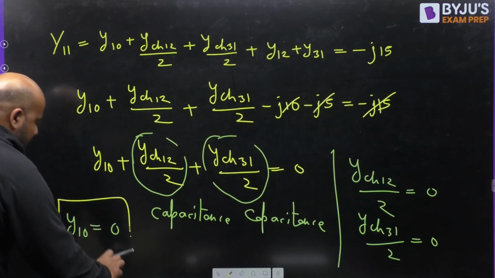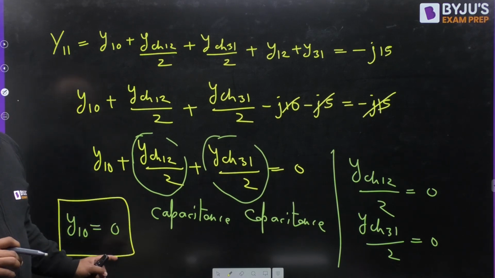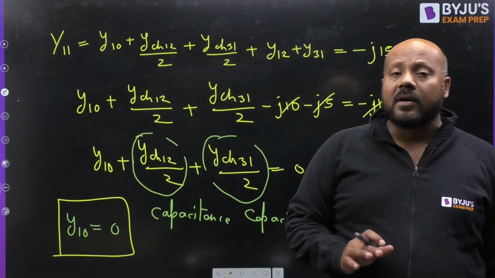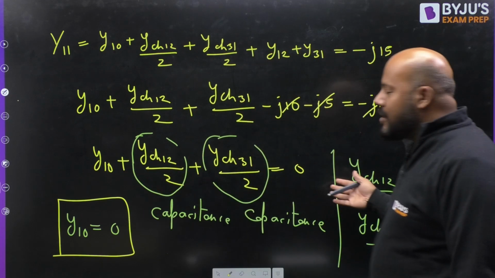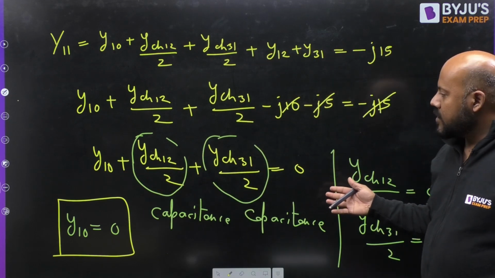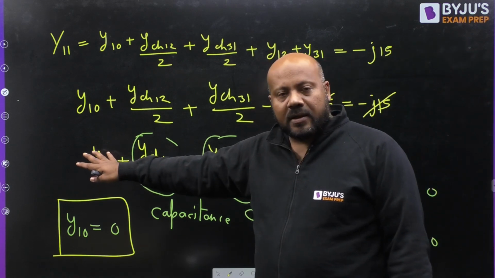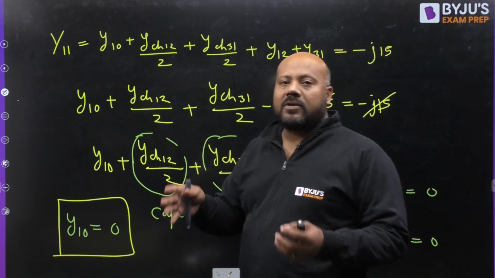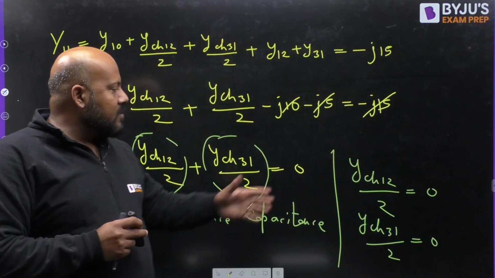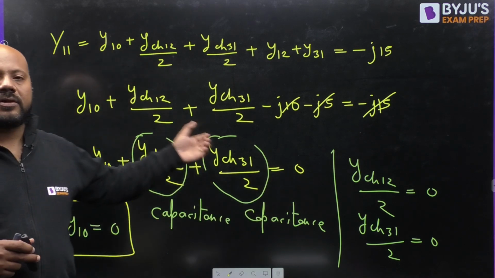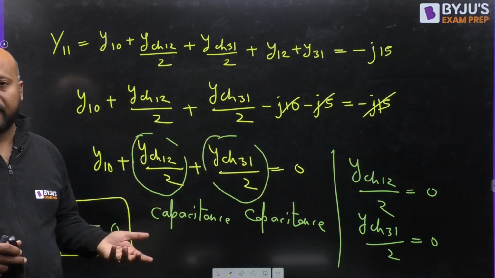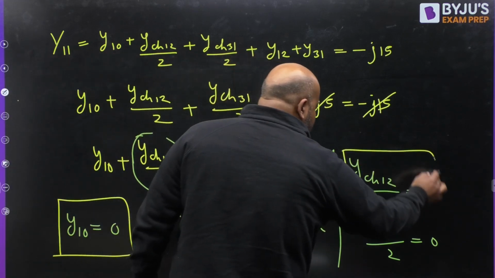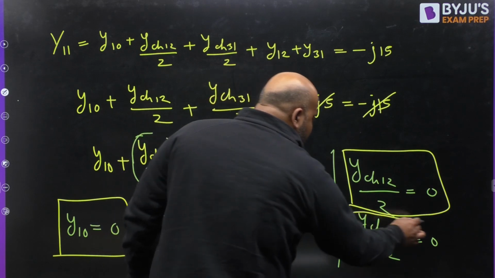This is 100% correct. Y1 naught has to be 0, because there cannot be any other possibility. Are you getting this? This is capacitance, it cannot be reactance. So C1, C2, C3 can be equal to 0 only if C1 is 0, C2 is 0, C3 is 0, because nothing can be negative, yes or no? So this is 100% sure, and this is also 100% sure. Individually they are 100% correct.